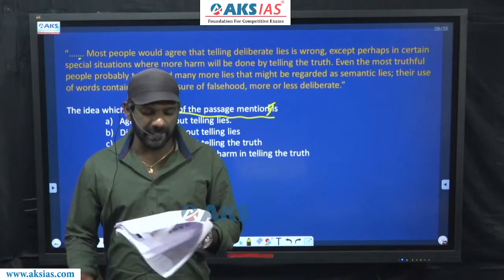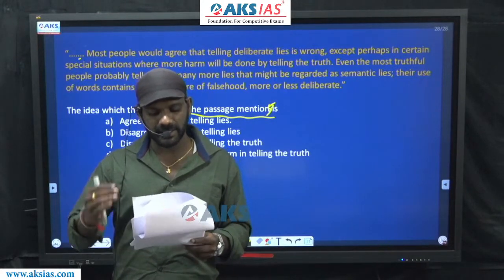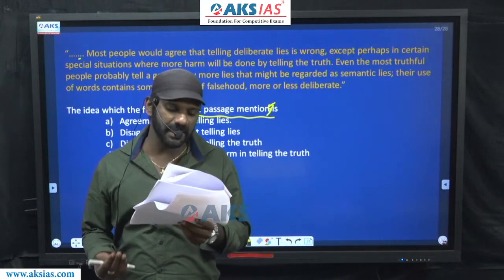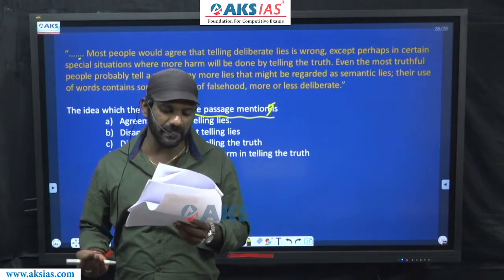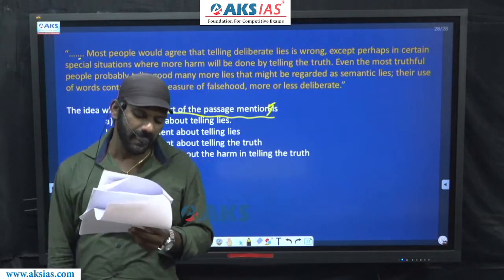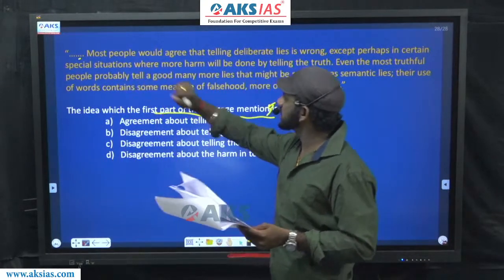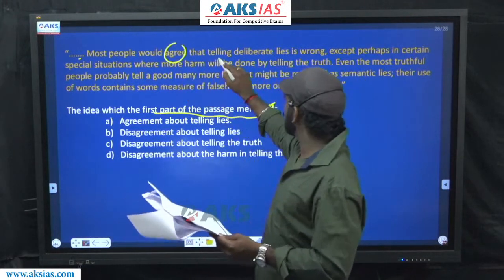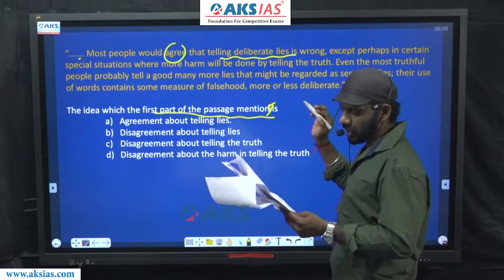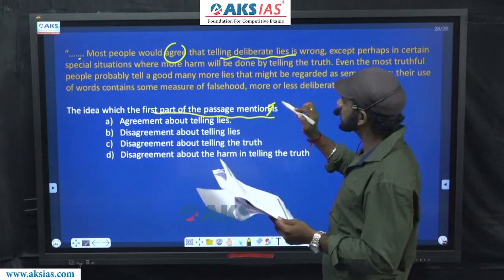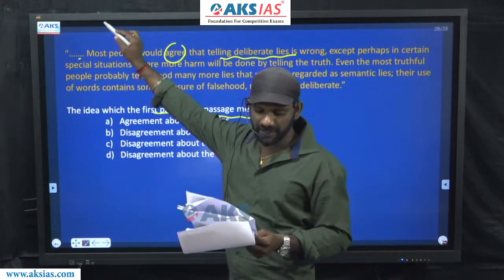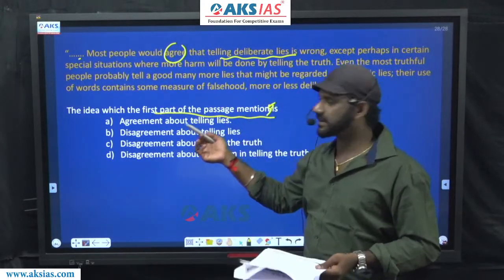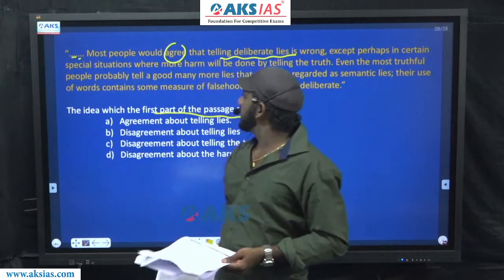The options are: agreement about telling lies, disagreement about telling lies, disagreement about telling the truth, disagreement about the harm in telling the truth. Now, this sentence started this way: most people would agree that telling deliberate lies is wrong, right? So this one talks about the second sentence. We have to find out the first sentence, or the idea that has to be used here.